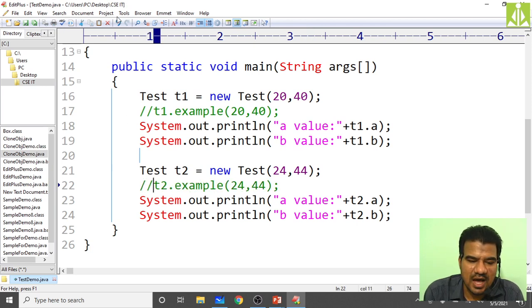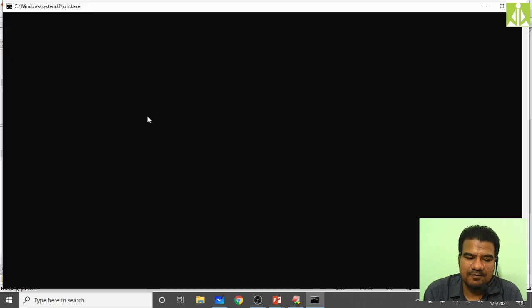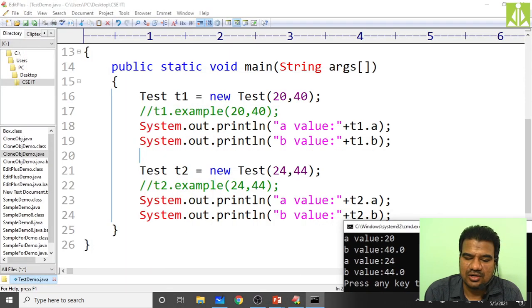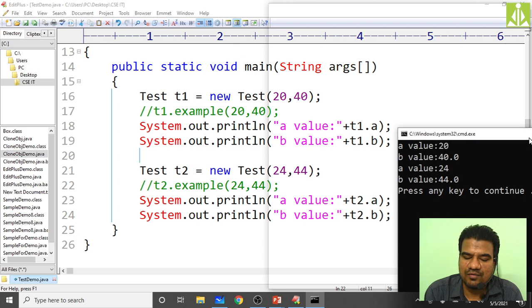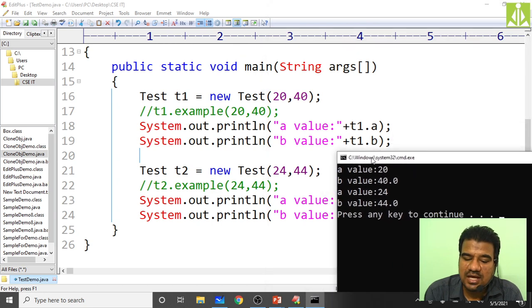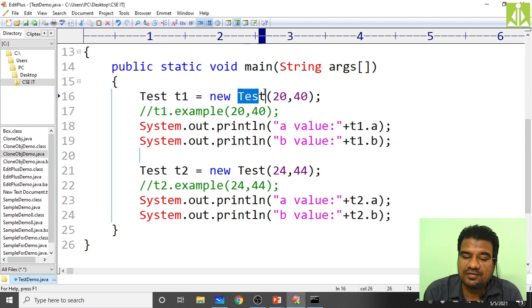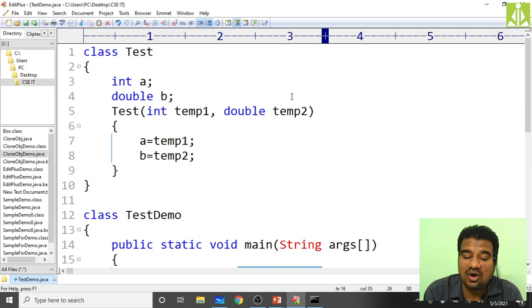Save it. Now test, compile. Yes, success message. Now you see the same output: 20, 40, 24, 44. From where did we get these values? From the constructor. As we are passing parameters to the constructor, we call this sort of constructor definition or constructor call a parameterized constructor, because it has parameters, and those parameters are helpful in initializing the instance variables. Remember this one.